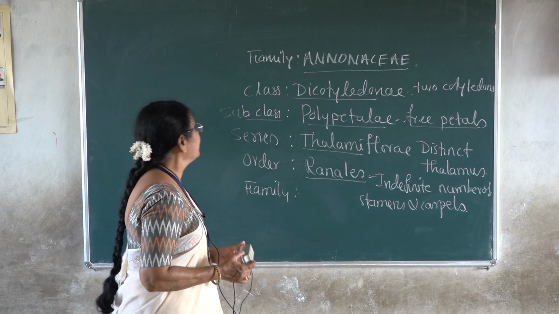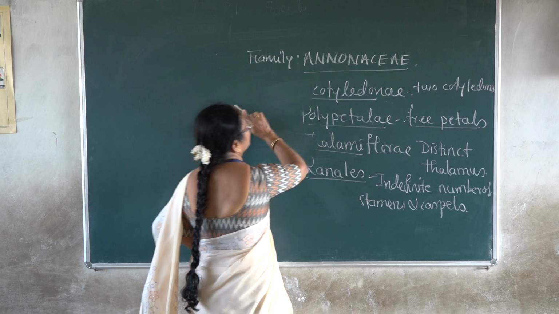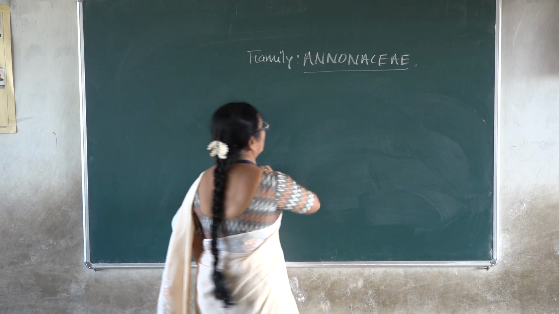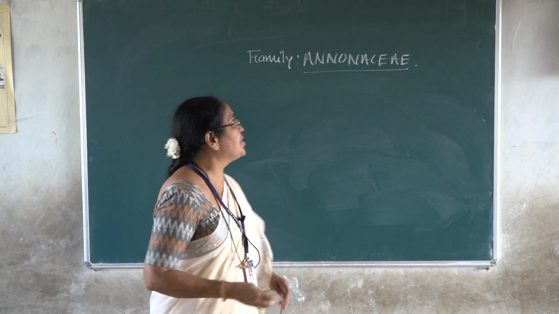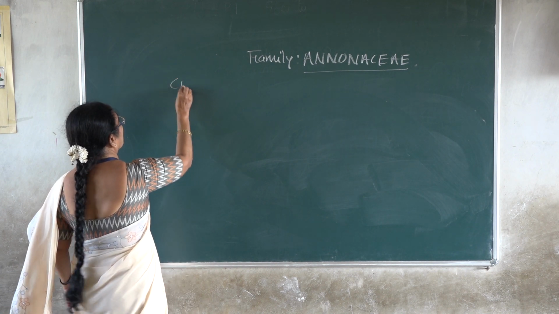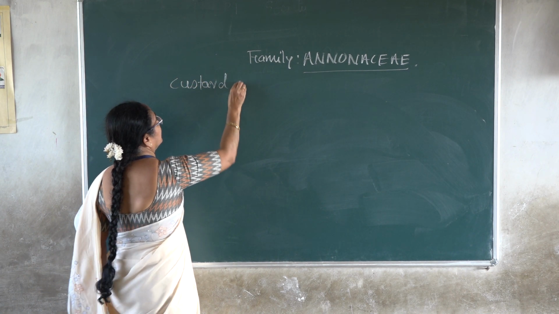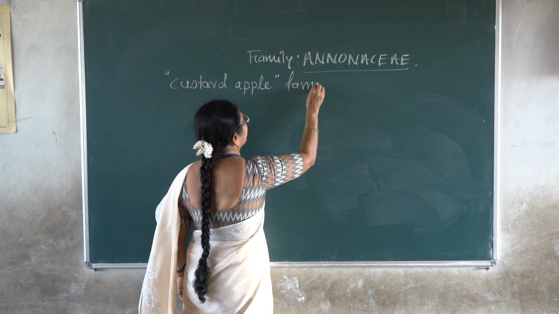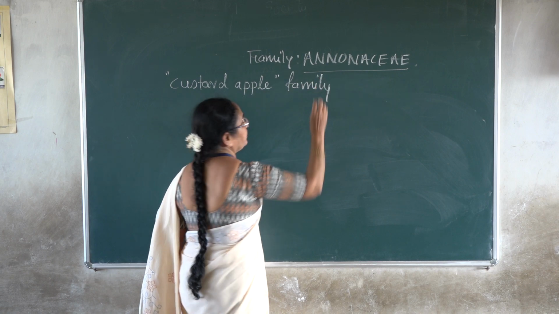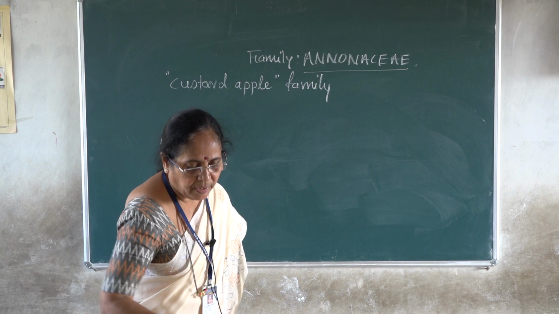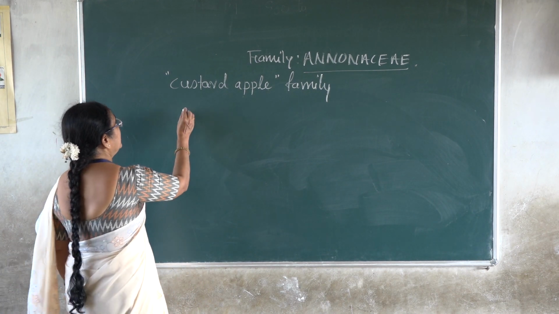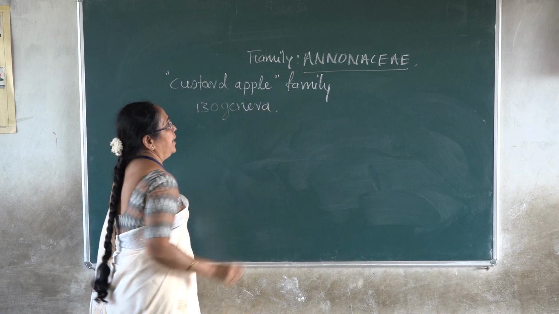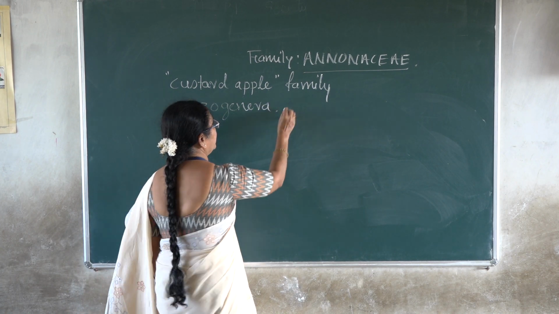So now the characters for the family Annonaceae. This is the custard apple family. Annonaceae is the custard apple family, represented by about 130 genera and 2,300 species.